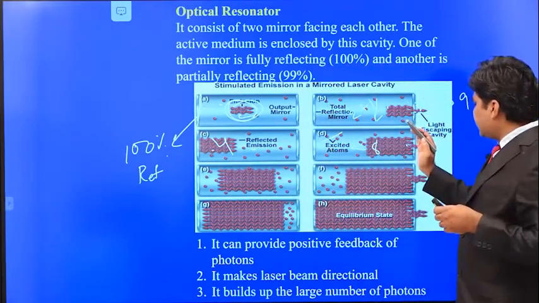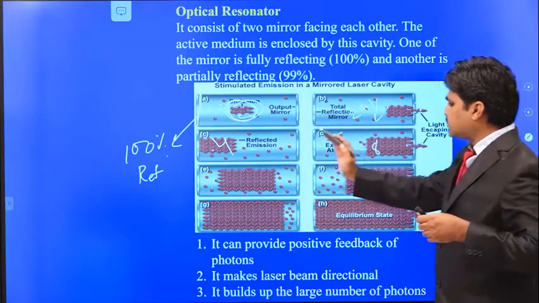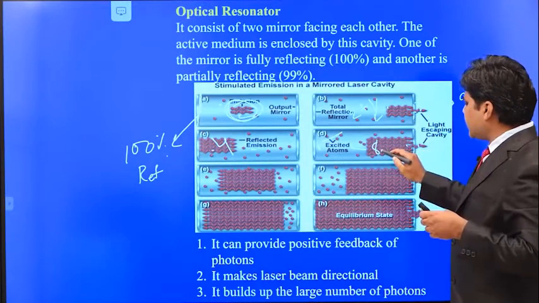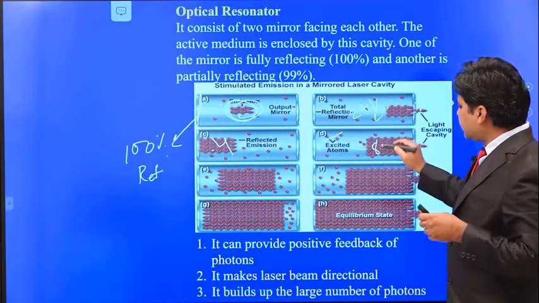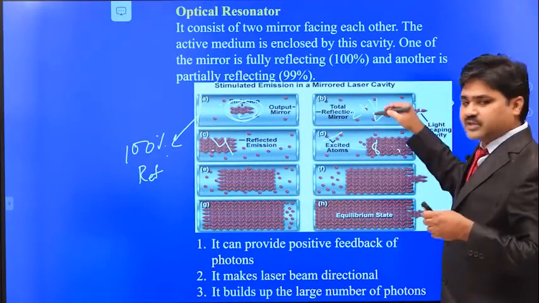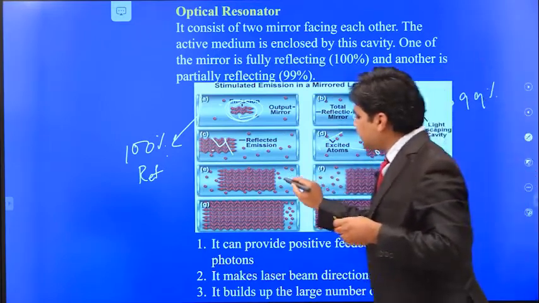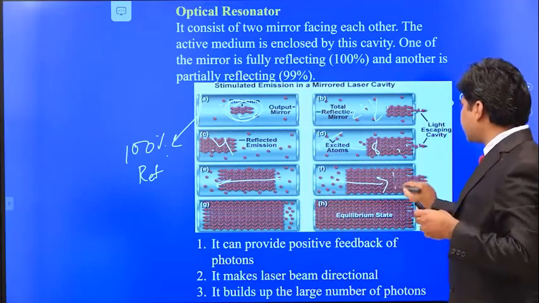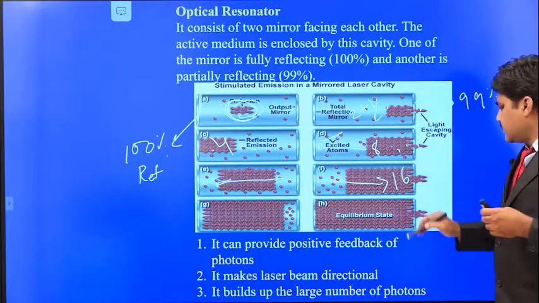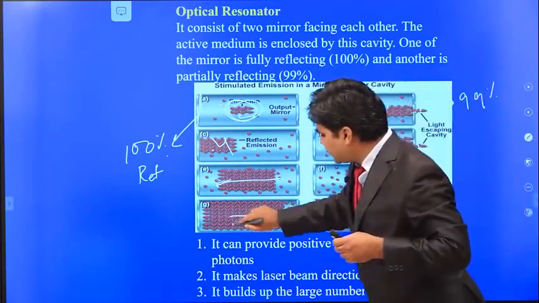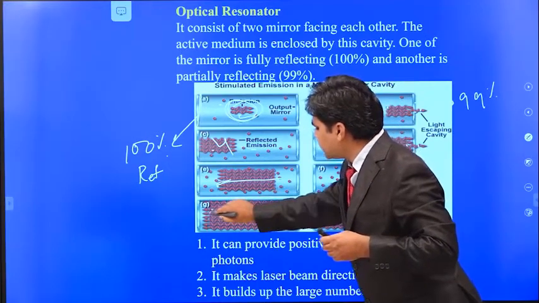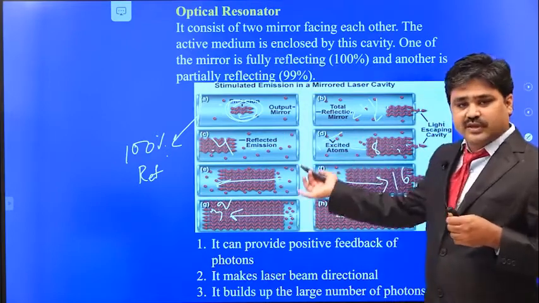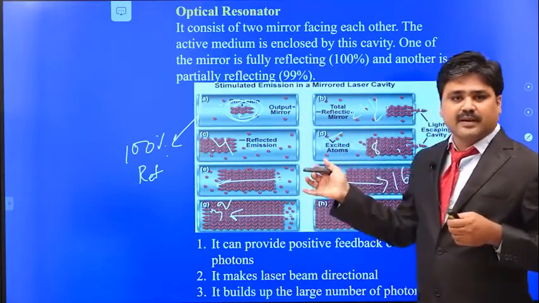Again they reflect, because this is a mirror, and this is also a mirror. When the photons are incident on this mirror, they reflect back, and these 4 photons again start the stimulated emission. They travel in this direction, reflect back, and produce 16 photons. These reflect back, stimulated emission takes place again, and you get 32 photons. In this way the number of photons gets multiplied and multiplied.